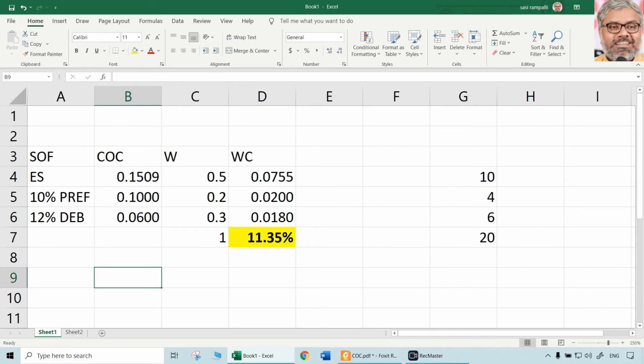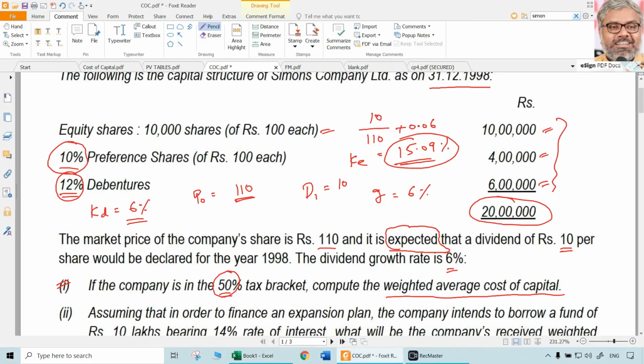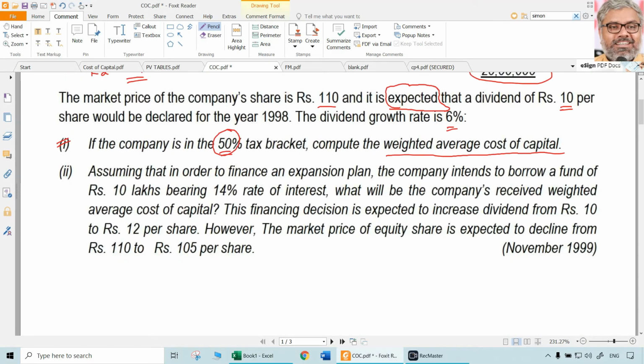Weighted average cost of capital from the information that is given below. That is question number 1. Question number 2. Assuming that in order to finance an expansion plan, the company intends to borrow a fund of 10 lakhs rupees bearing 14% rate of interest, what will be the company's, it's not received, it is revised weighted average cost of capital.